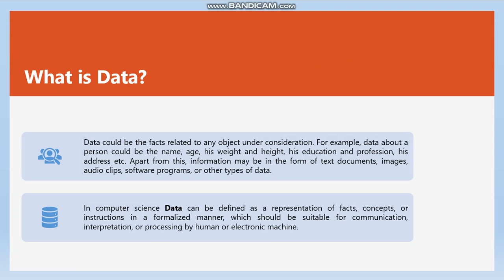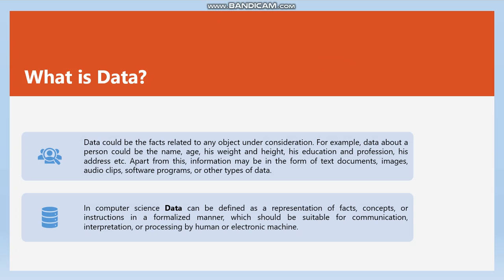For example, data about a person could be the name, age, weight, height, education, whether he is a student, a graduate or a master's degree holder, and his profession, maybe a doctor, engineer, policeman or teacher, and his address.